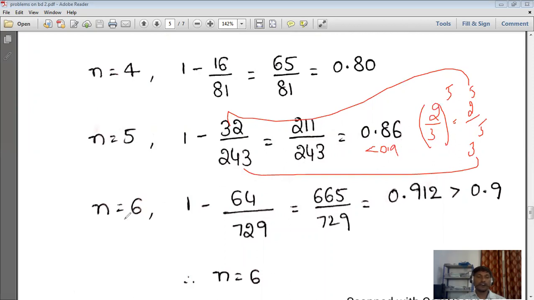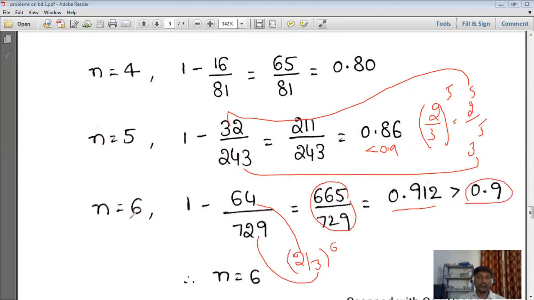Okay, next we are going to substitute n as 6. So 2 by 3 whole power 6. 2 power 6 is 64, 3 power 6 is 729. So 1 minus this one, so 665 by 729, which is equal to 0.912. So this is greater than 0.9.